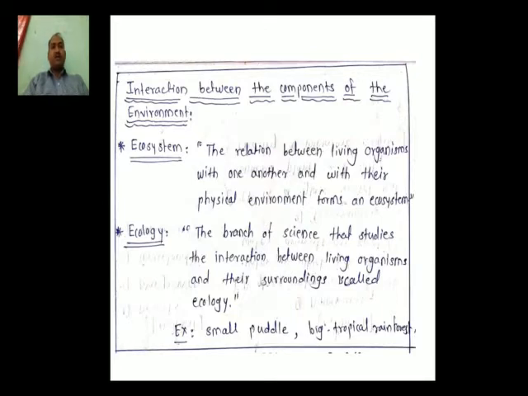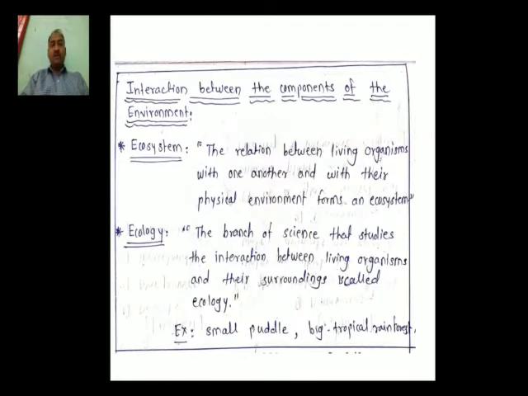Dear students, as you know, there are different types of organisms we always find on the surface of the earth, and these organisms have adapted themselves to a particular surrounding. Suppose if you go to Jammu and Kashmir, we always find apple trees there. We never find such trees in our surroundings because apple trees have adapted themselves to a particular surrounding. They require a cold atmosphere.